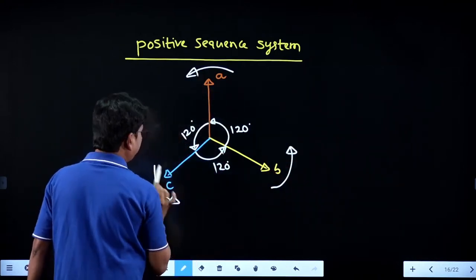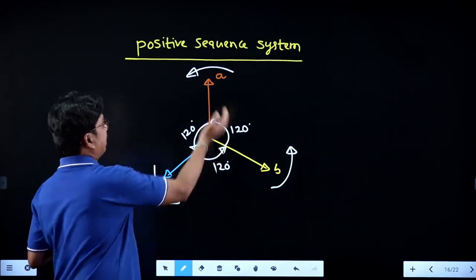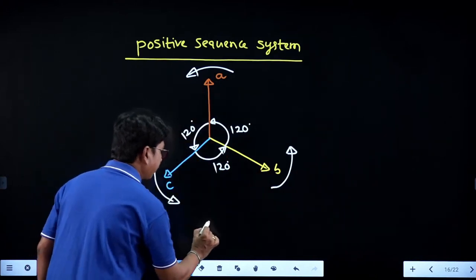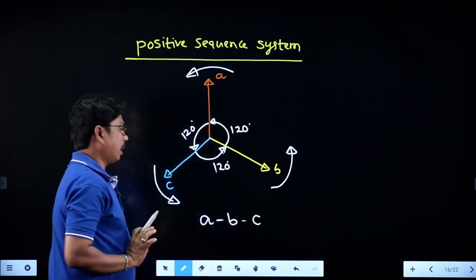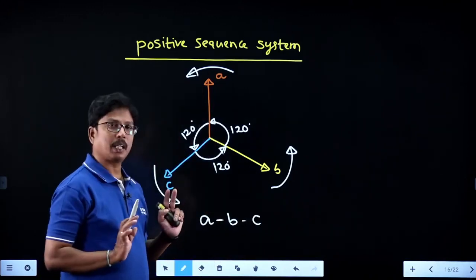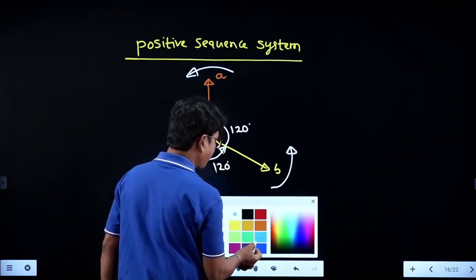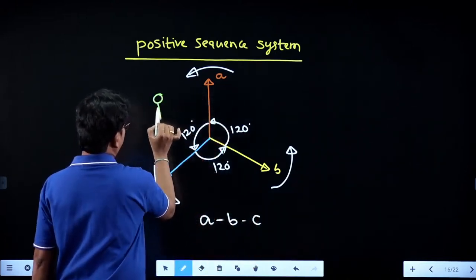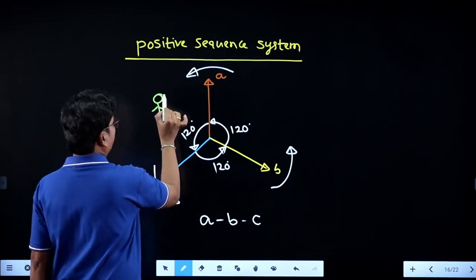And I am saying the phase sequence of this system is ABC, whenever they are rotating in the anti-clockwise direction. So we can say the phase sequence of this one is A, B and C. How to find it is ABC? Just assume a person is standing here and he is looking towards the vectors.